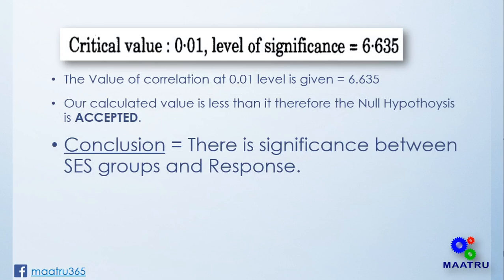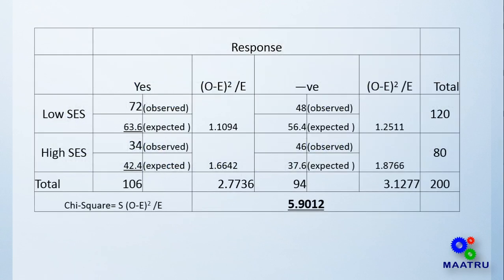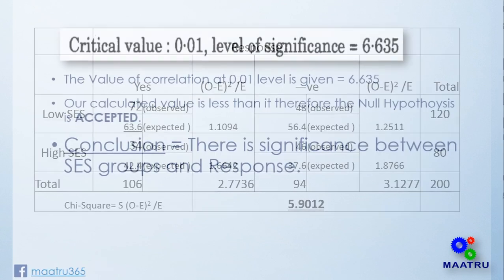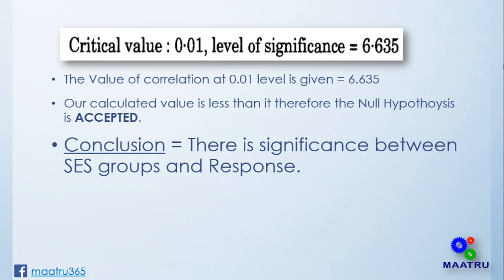Our critical value given was 6.635. If our calculated value is less than 6.635, then the null hypothesis is accepted. Our value is 5.90 and the critical value is 6.6.